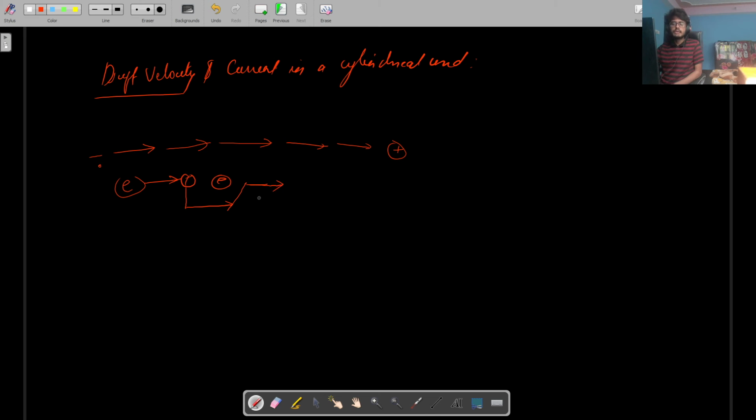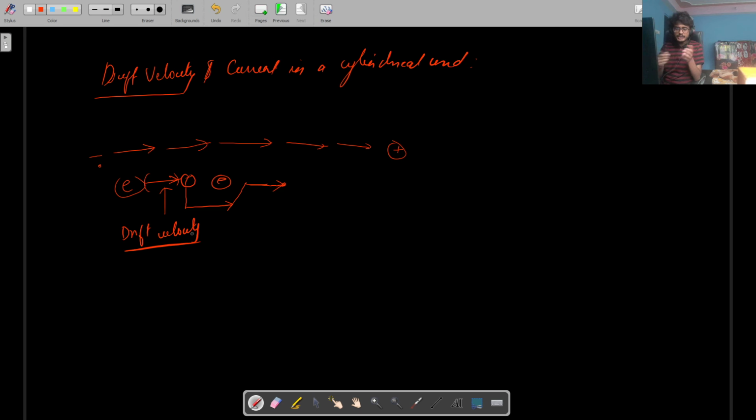It'll move on with some velocity. Again it'll collide with something and completely stop. So these short bursts of velocity that happen in an electron when it's moving towards the positive terminal are known as the drift velocity. Okay, so drift velocity is the short burst of velocity that the electron is subjected to when flowing inside a conductor, right? When the conductor is subjected to a potential, the negative and positive sides of the battery. So that velocity is known as the drift velocity.